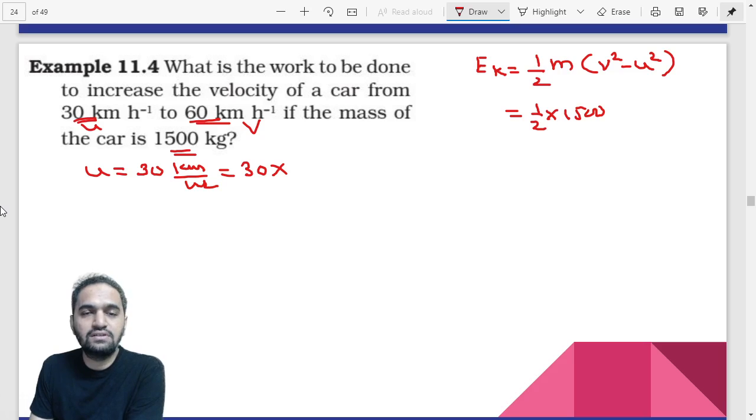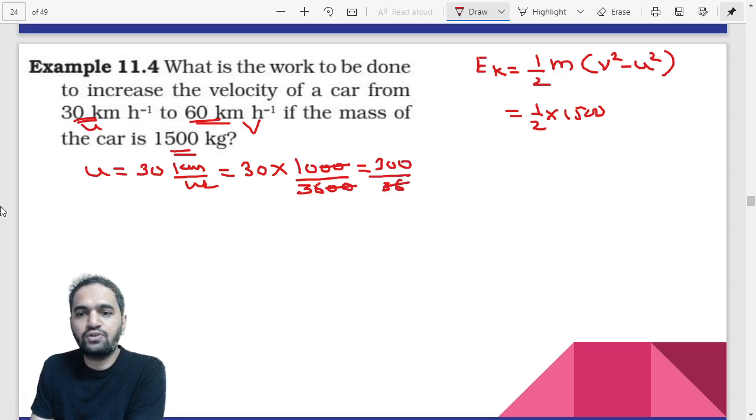Basically, kilometers has to be converted to meters, that is 1000 meters, and hour has to be converted to seconds. So 1 minute has 60 seconds and 60 minutes will be having how many seconds? 3600. Okay, you can just divide them. So two zeros have been cancelled, two zeros have been cancelled. Then again, let's say this is 300 divided by 36. You can divide by 4. That is the best option you can go for.